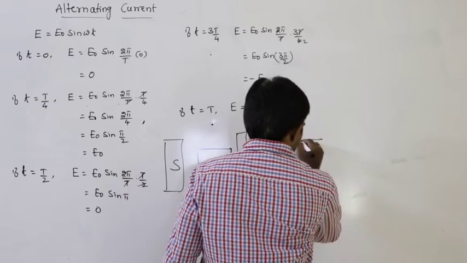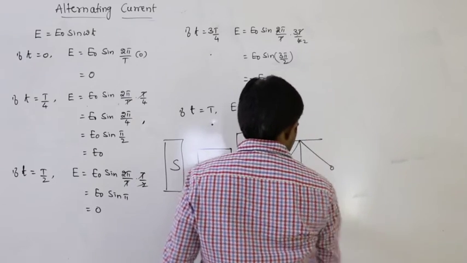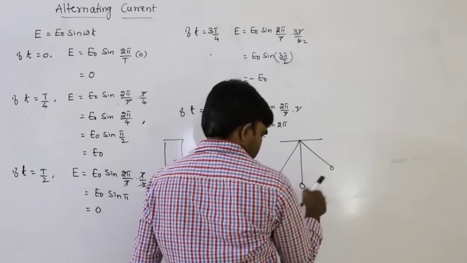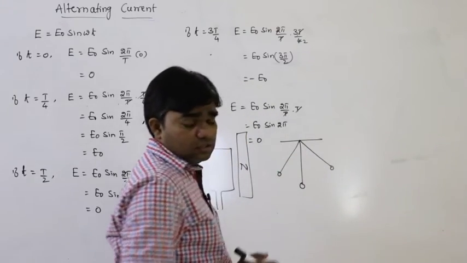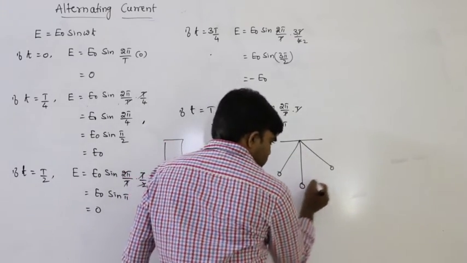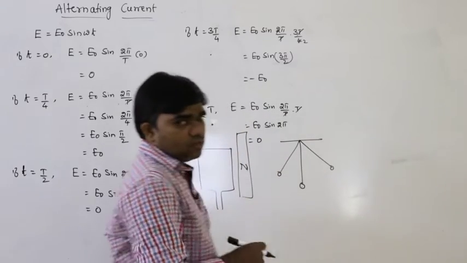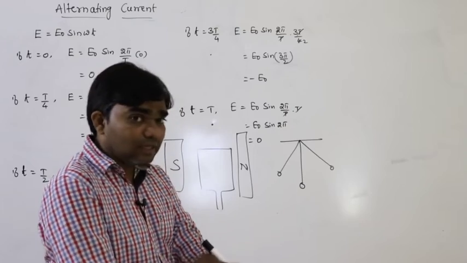Just like oscillation, see here. In first year we have the oscillation chapter. So here to here, amplitude A. What is one oscillation? Starting from mean position to extreme, extreme to mean, again mean to extreme, extreme to mean. That is considered as one oscillation, that is considered as one time period.